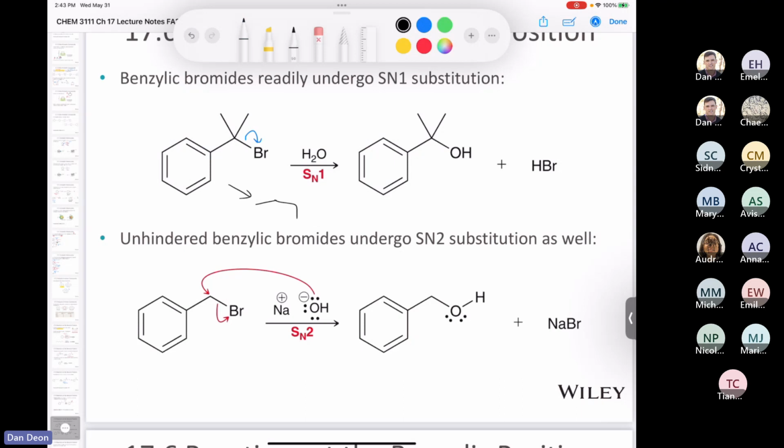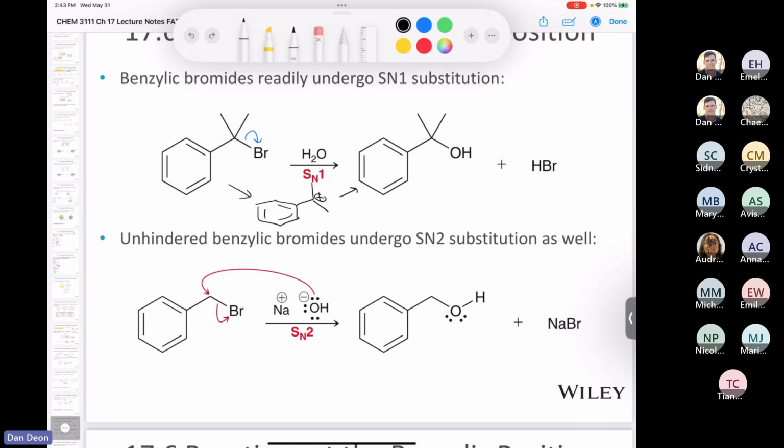You end up with a benzylic carbocation, which has a whole host of resonance structures that you could draw. Since the benzylic carbocation is really stable, that's why the bromide has that propensity to leave. Then water can come in as a nucleophile. You can do a proton transfer, and you can end up with a benzylic alcohol derivative. That's what you would call this guy here, a benzyl or benzylic alcohol derivative.